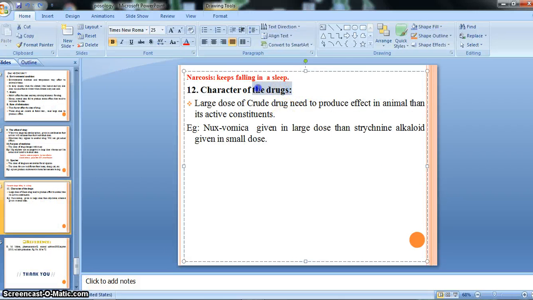Then our 12th factor is character of drugs. Character of drugs means whether it is in crude form, ready-made form, or synthetic form. A large dose of crude drug is needed to produce an effect in animals. A crude drug is directly obtained from nature, a natural drug, right?